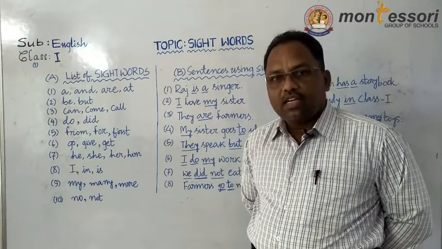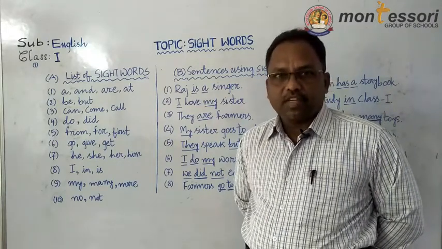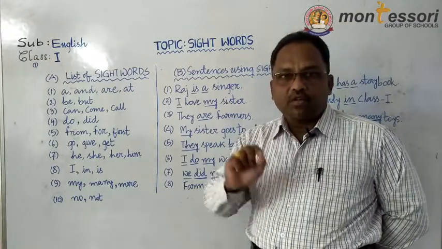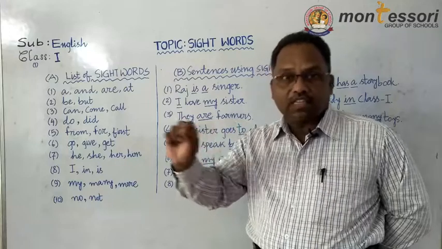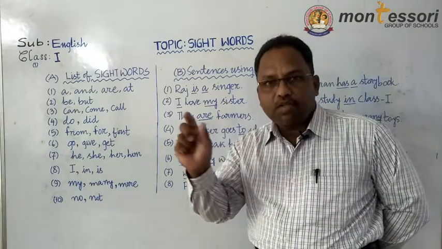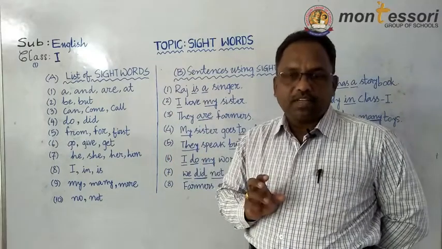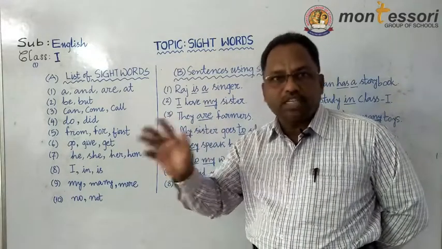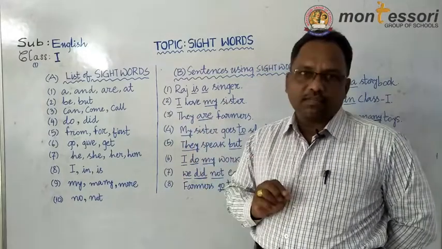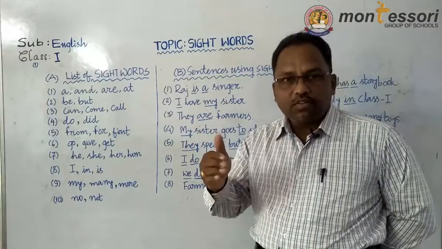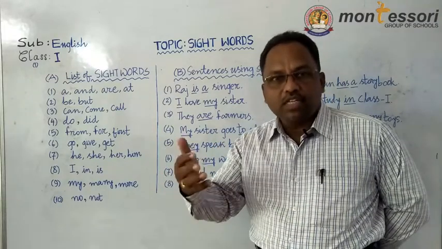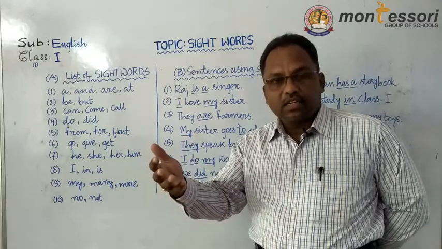So in the English language, when you write sentences, when you write questions and answers, you use different types of words.